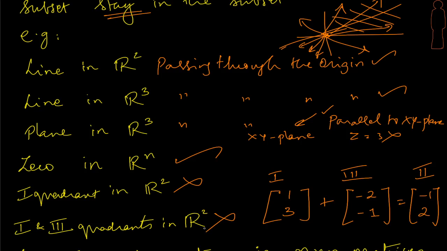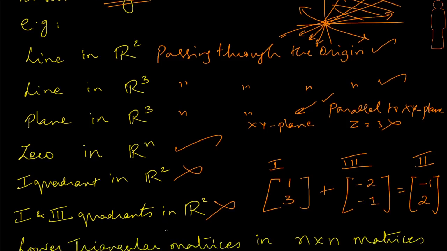Okay, but does it mean that we don't have any smaller subspaces in R2? Because we are taking large subsets like the first quadrant or the first and third, they are refusing to be subspaces. It looks like I have to pick up 1, 2, 3, 4 to form the subspace, which is the entire R2. But remember, a few seconds back what we discussed is that a line passing through the origin in R2 is going to be a subspace, which means that we have got infinite subspaces in R2. Only thing is the quadrants don't form the subspace.